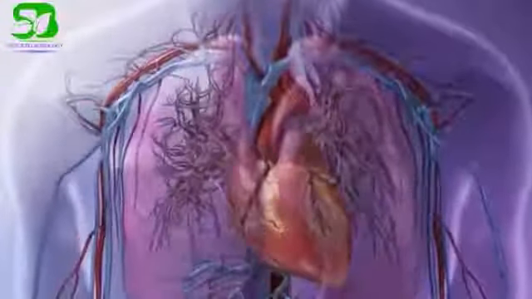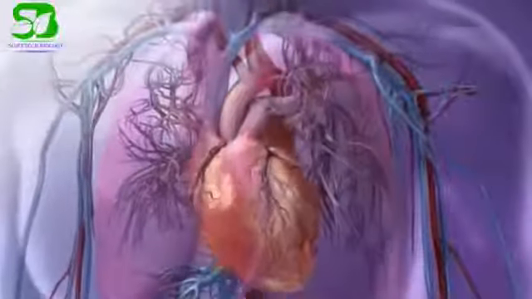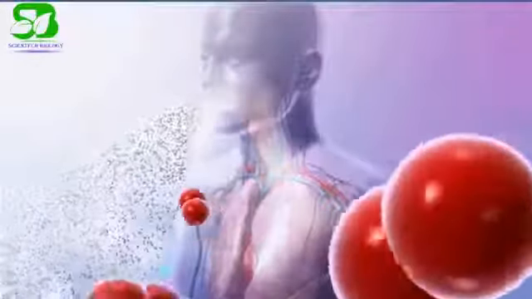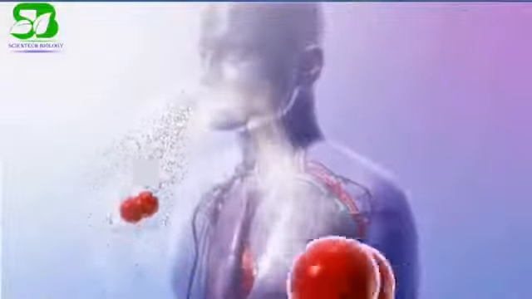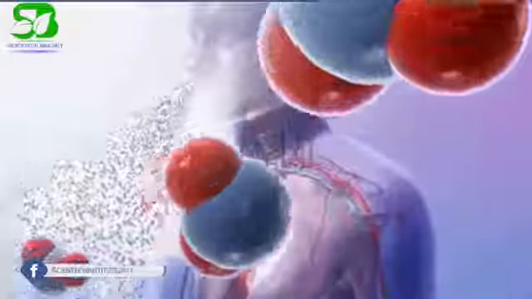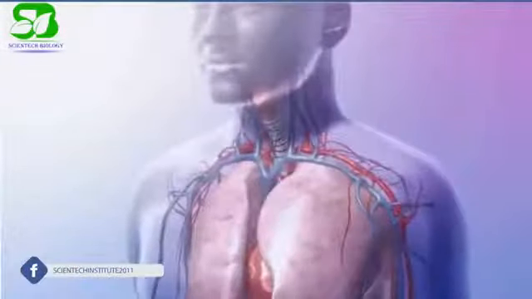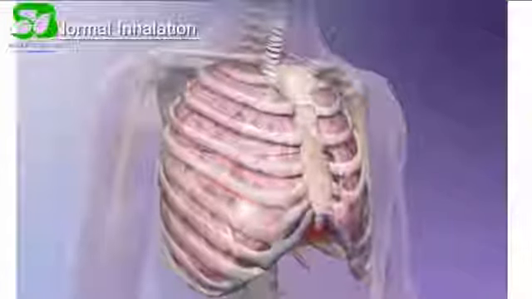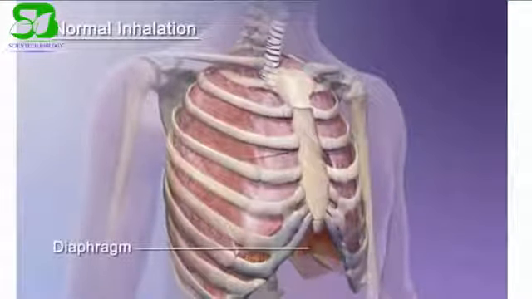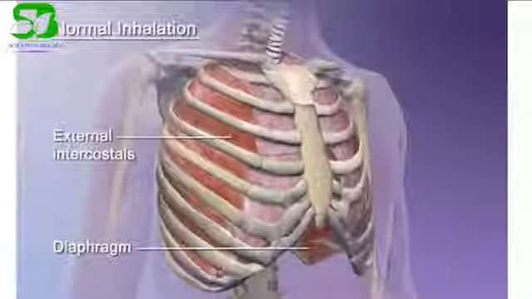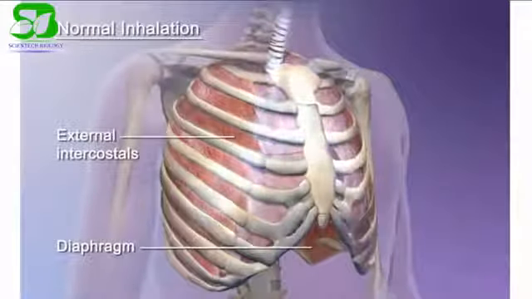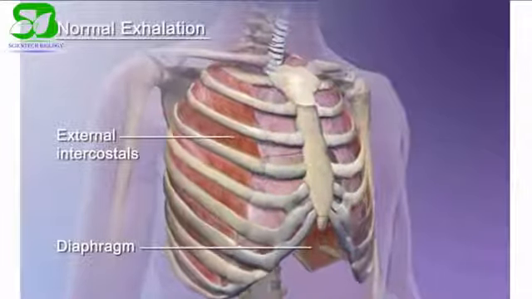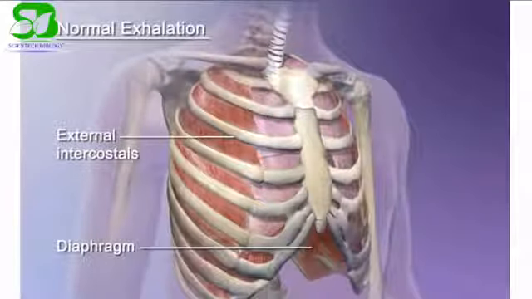Now let's see how gas transportation takes place in our body. During normal inhalation, air containing oxygen passes through the nose and mouth to the lungs. During normal exhalation, air containing carbon dioxide and other waste passes out the same path. This process of moving air in and out of the lung is called pulmonary ventilation, or breathing. During normal inhalation, the diaphragm and the external intercostal muscles contract and the rib cage elevates. As a result, air rushes in. But during normal exhalation, the muscles relax, so air is expelled out.